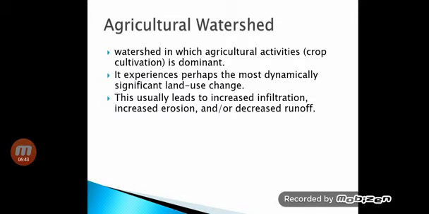This usually leads to increased infiltration of water. Erosion of the soil is also increased, and runoff is decreased.